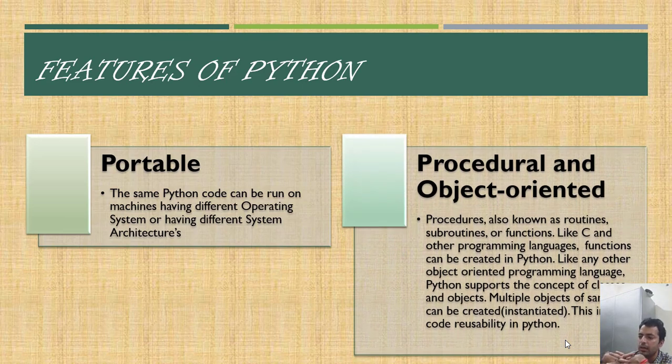The next important point is it is procedural and object oriented. Python basically has both these features. We can write the procedural code in Python, and we can also write the classes and instantiate the objects. This we will be covering later. All these things can be done in Python.